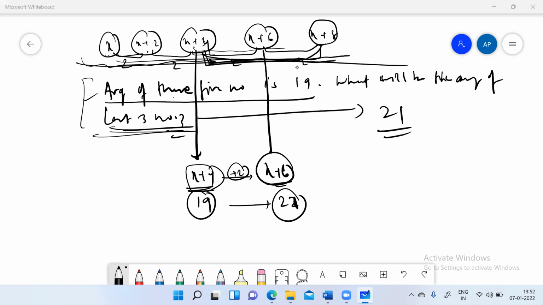Are you getting the point? Is everyone able to understand or comprehend the concept behind it? Sir, where did we get 19 from? Because 19 is written here. So, average of these 5 numbers is 19. Average of these 5 numbers is x plus 4. This is 19. Average of the last 3 numbers will be x plus 6, which is 2 more than x plus 4, which will be 21. Okay, understood? Very good.